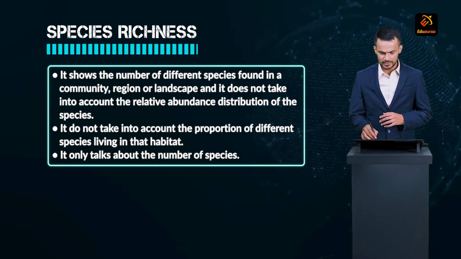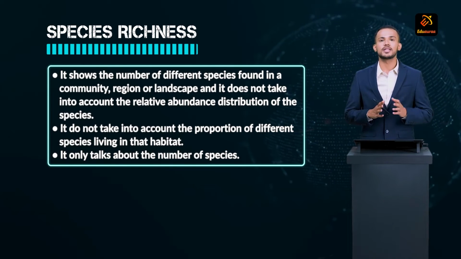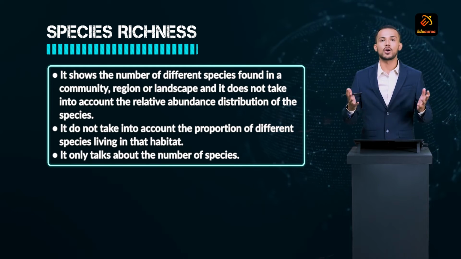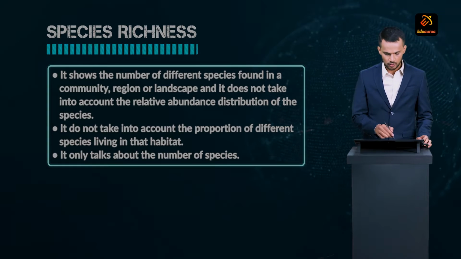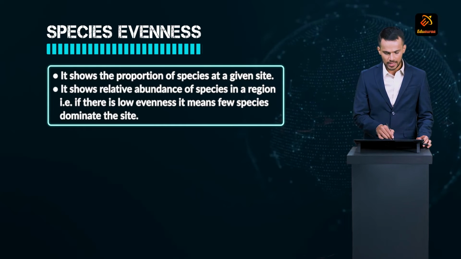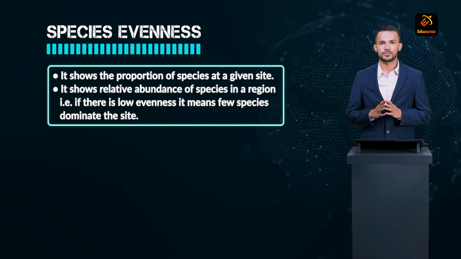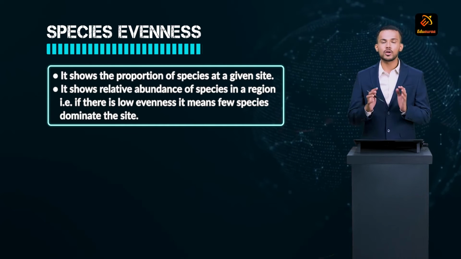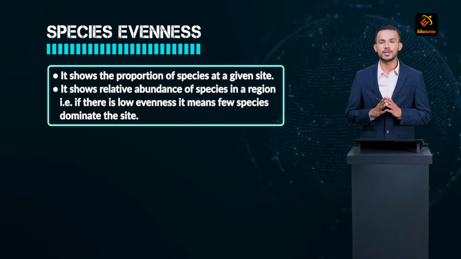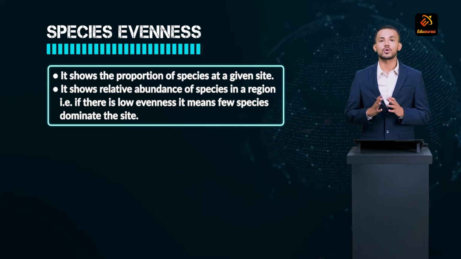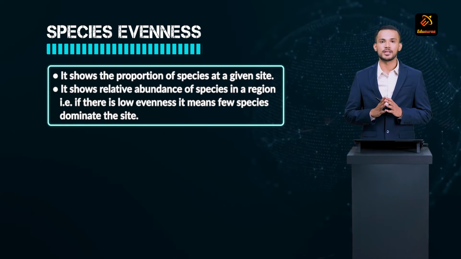That means in this case it only tells us about the number of different species living in a habitat, but it is not telling us about their relative proportion. And hence a better measure called species evenness is used to measure biodiversity. Species evenness not only tells us about the number of species living in a particular habitat, but at the same time it also talks about the relative number of different species living in the same habitat.